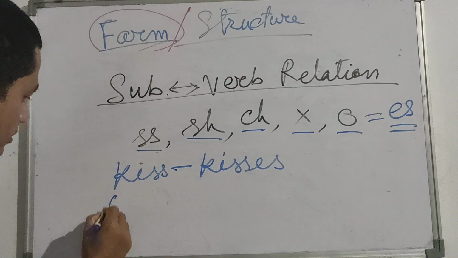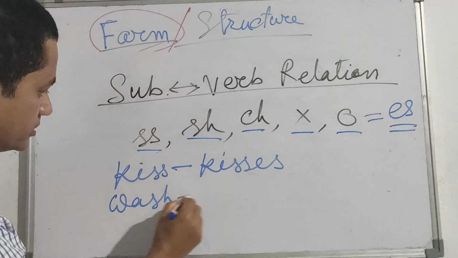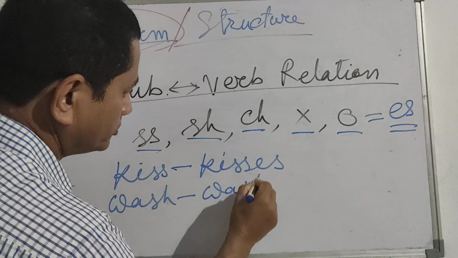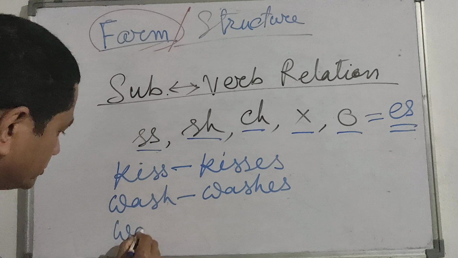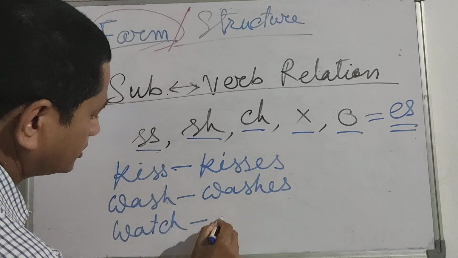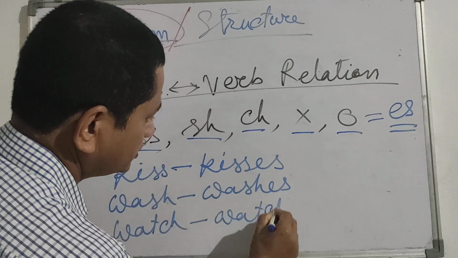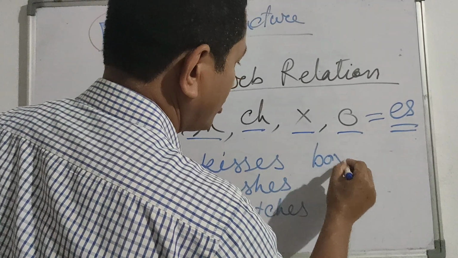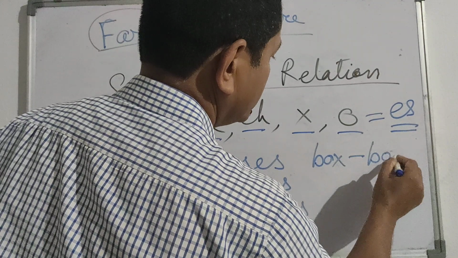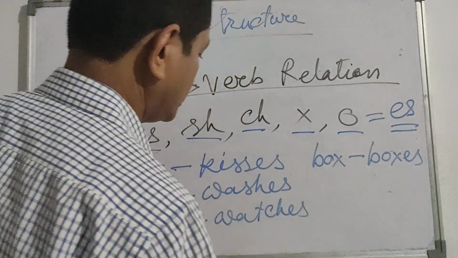For example, wash, it will become washes. For example, watch, it will become watches. For example, box, it will become boxes.